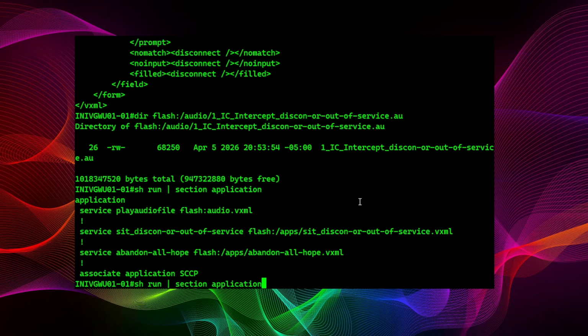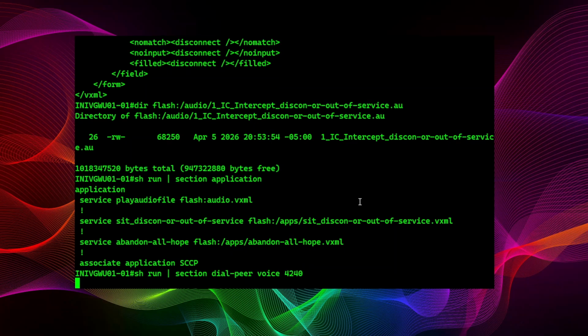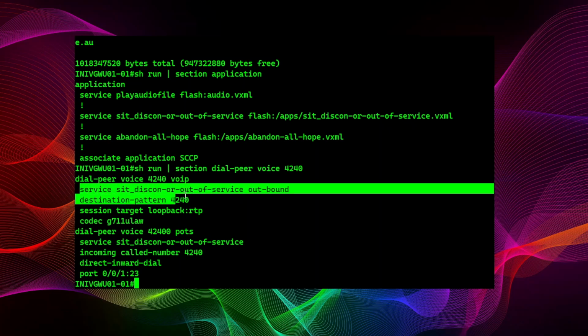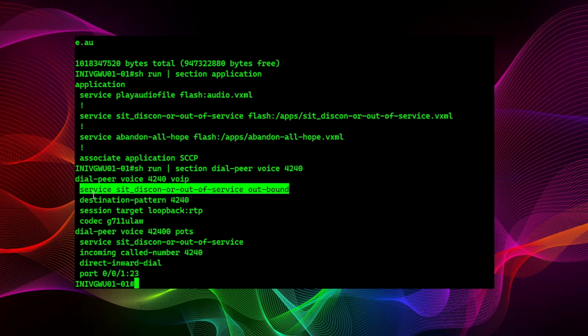Once you have that, we can do a show run section. Let's go dial peer voice 4240. And here are the dial peers that I have serving that application out. I've got two of them, a VoIP one and a POTS one. And all you do is under the dial peer for VoIP, which is pretty much all you're going to need unless you're doing some analog stuff, is have that set up that way. You define the service, you point it to it, say outbound, and away you go. Audio file, voice XML, dial peer, application, those four main things.